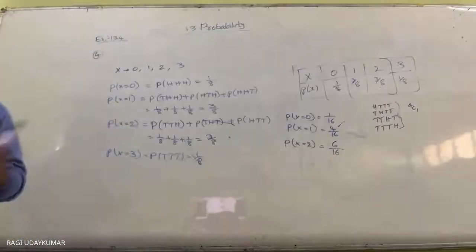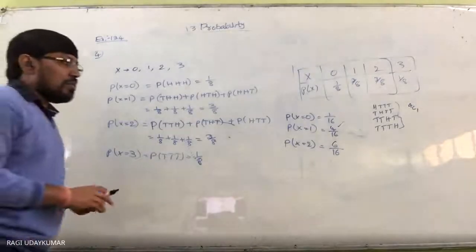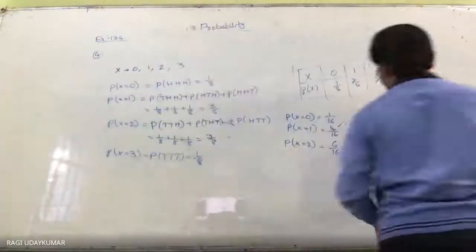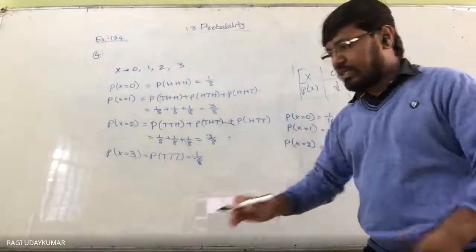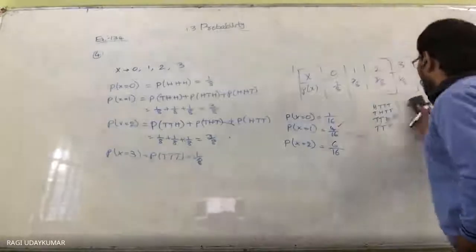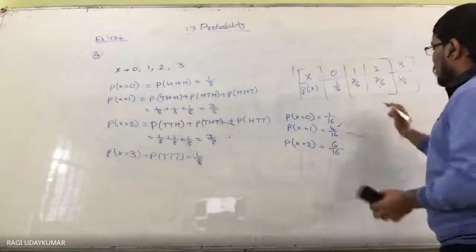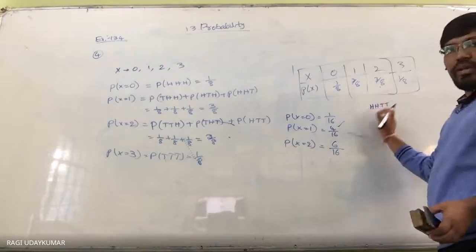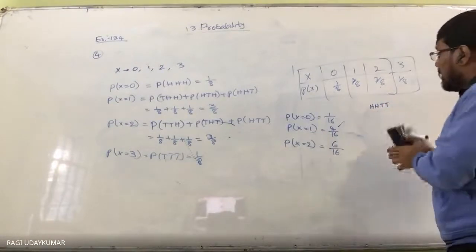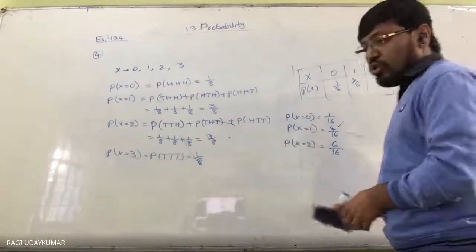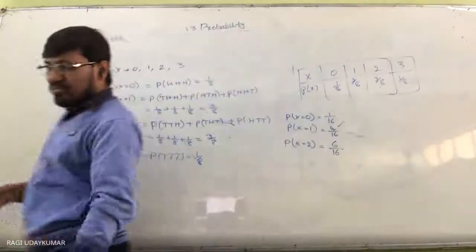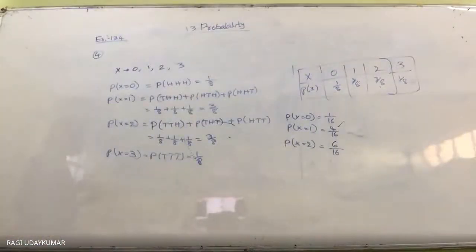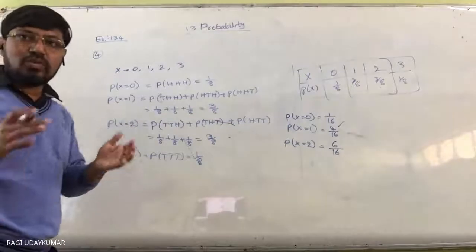Next problem: X equals 2 is the probability of getting 2 times head. 2 times head means what are the things you are going to have here? You get head, head, tail, tail. The two heads can also come together. So it is a little bit difficult task for you to write all of them when the sample space is very big.